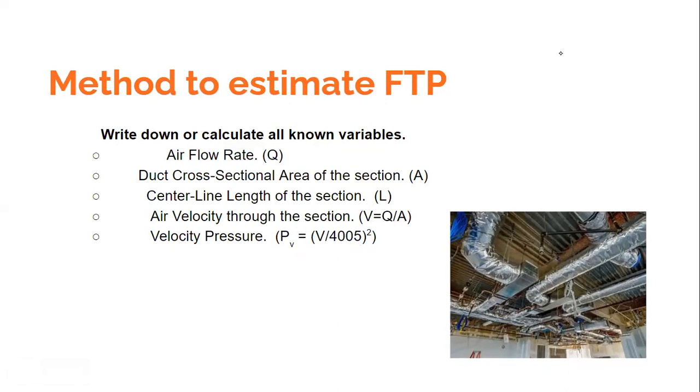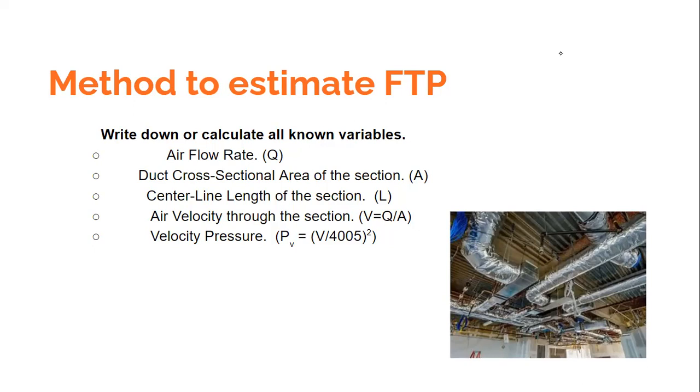So what we need to write down when we want to find the fan total pressure is the air flow rates in the main duct as well as in the branches. Then we need to know the cross-sectional area of the main duct as well as the branches.